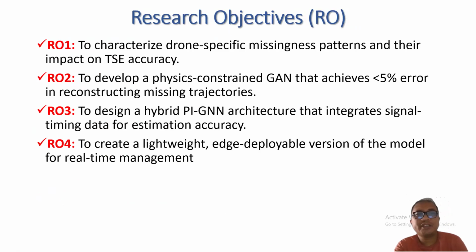So the research objectives are: research objective 1 is to characterize drone-specific missingness pattern and impact on traffic state estimation. Research objective 2 is physics constraint using generative adversarial network to reconstruct missing trajectory. Research objective 3 is the hybrid physics-informed graph neural network architecture that integrates signal timing data to estimate accuracy. Research objective 4 is to develop a lightweight edge deployment version of the model for real-time management.